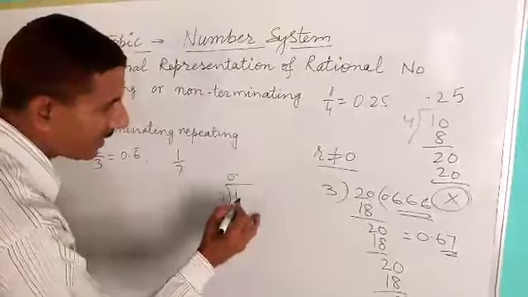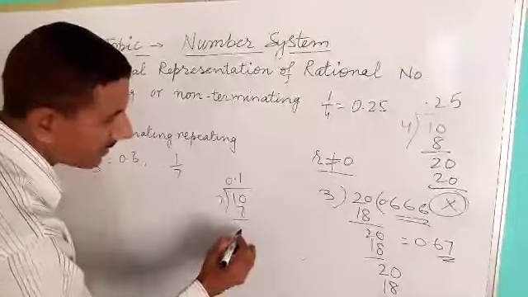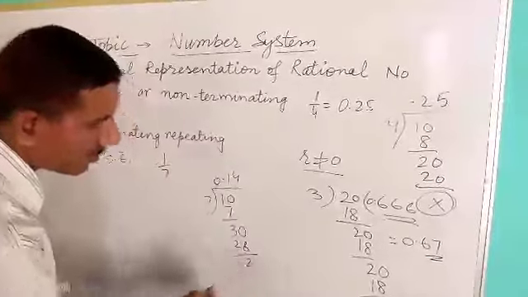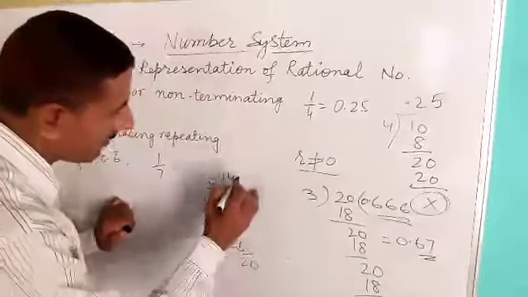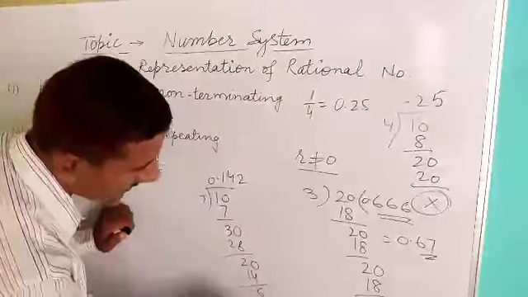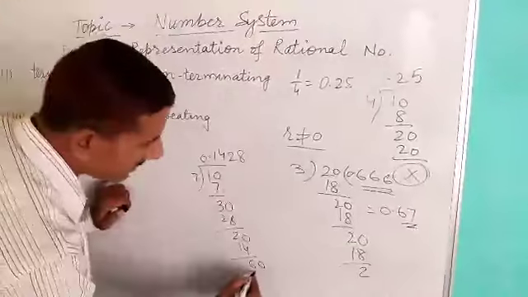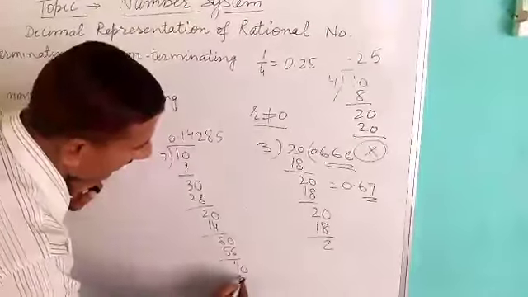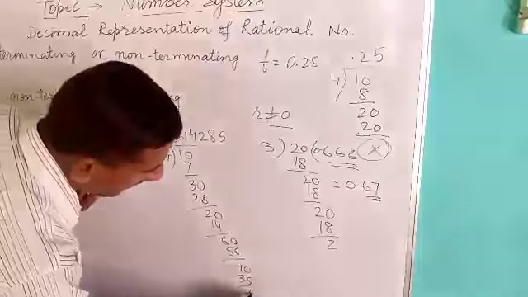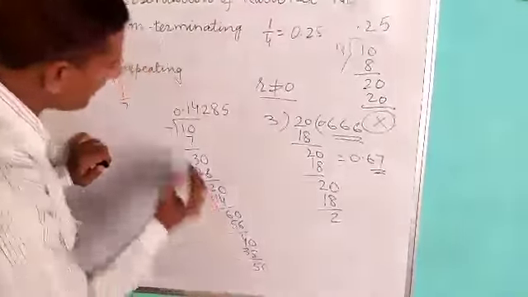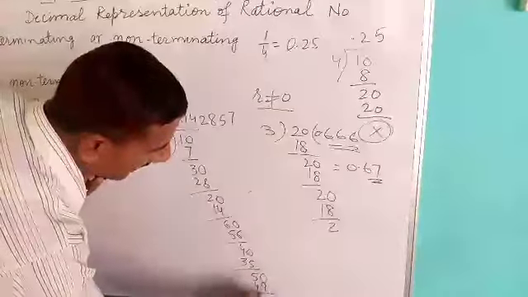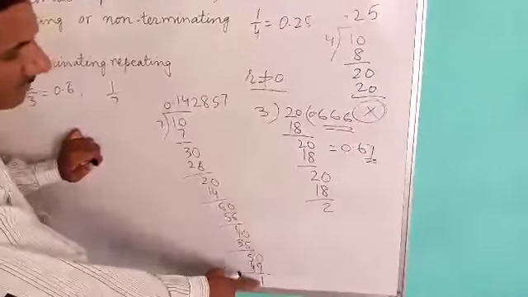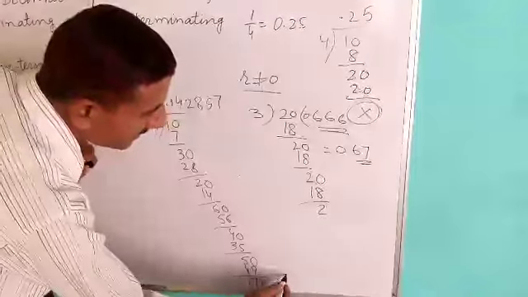Put a decimal here and 0, 7 1 is 7, remainder 3, another 0, 7 4 is 28, get 2 remainder, 0, 7 2 is 14, remainder 6, 60, 7 8 is 56, get 4, 40, 7 5 is 35, 5 remainder, and 50, 7 7 is 49, get remainder 1.